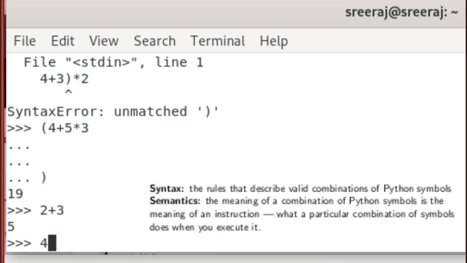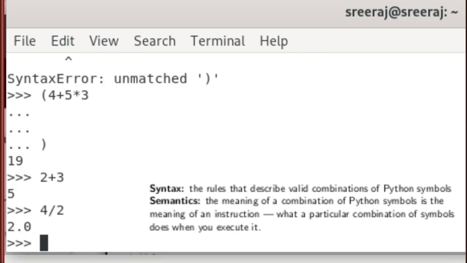And if we divide 4 by 2, again it has a meaning and semantics, so the expression is correct and valid syntactically.